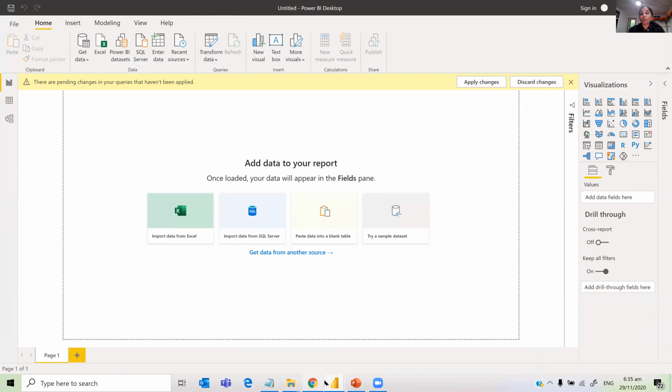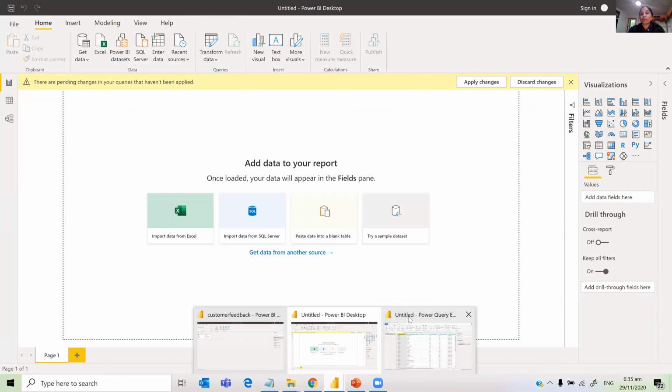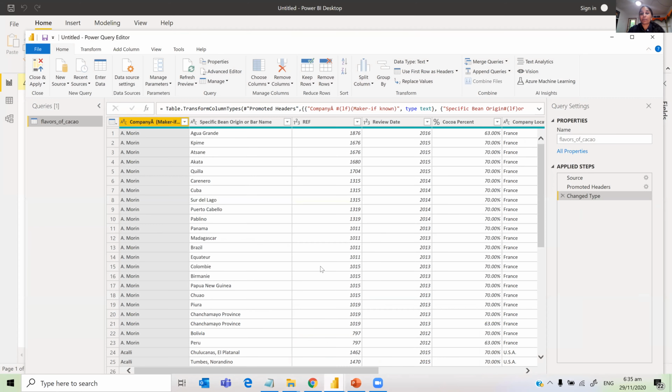But I recommend doing most of the transformations in Power Query Editor, because when you refresh your data, when you change your data and reload it again, all the transformations are automatically done here.